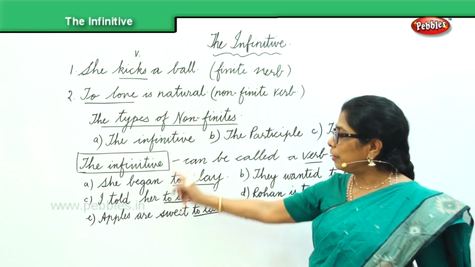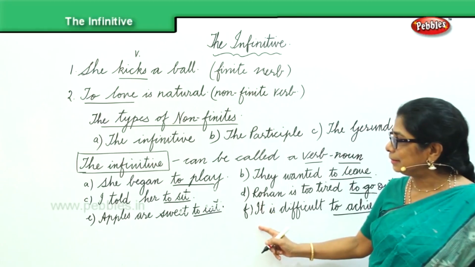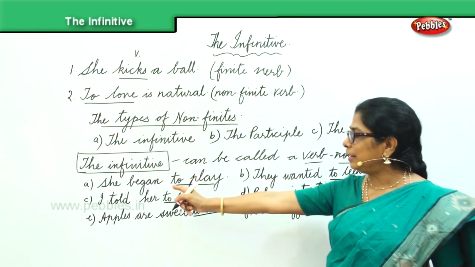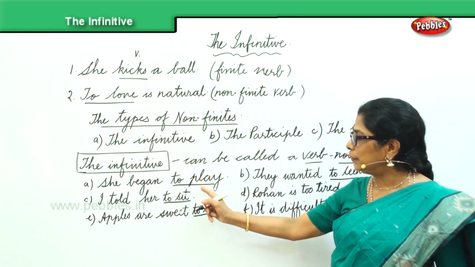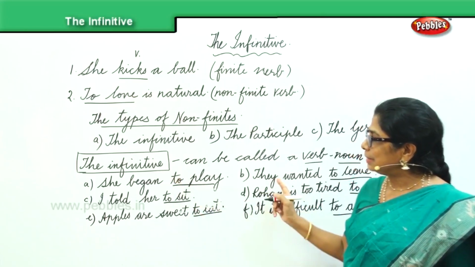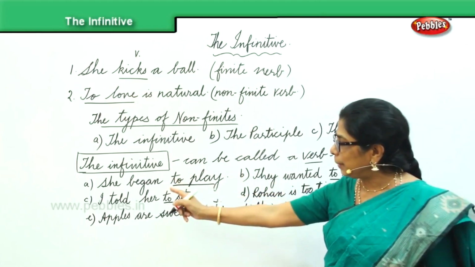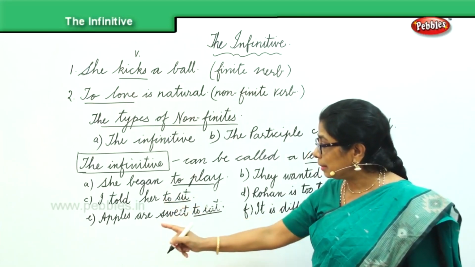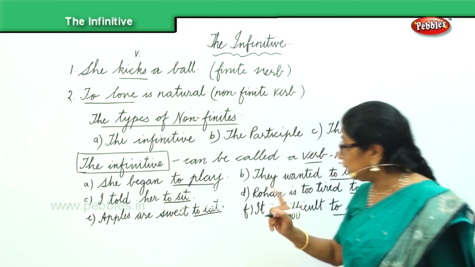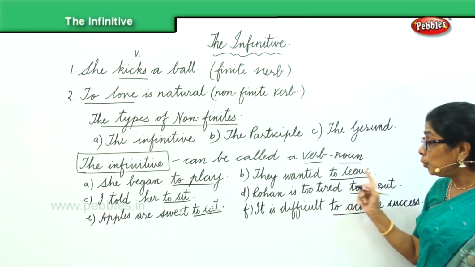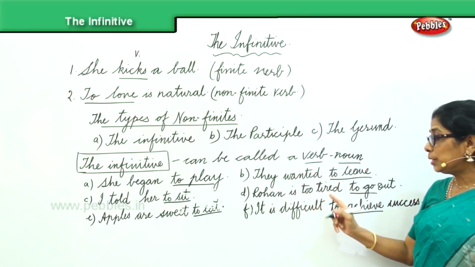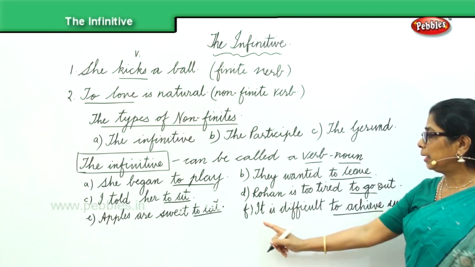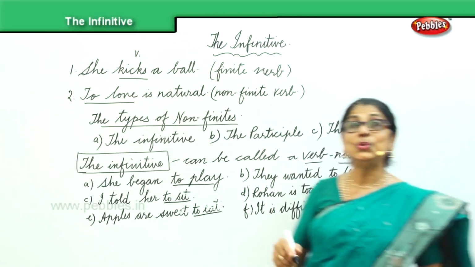Okay, now we have got six sentences here. Here we have sentences with the infinitive. She began to play. I told her to sit. The apples are sweet to eat. They wanted to leave. Rohan is too tired to go. It is difficult to achieve.